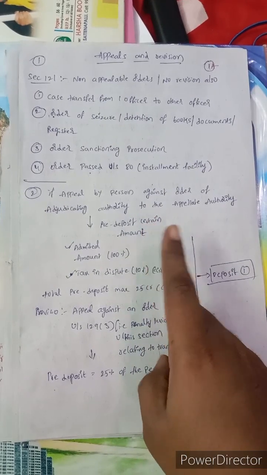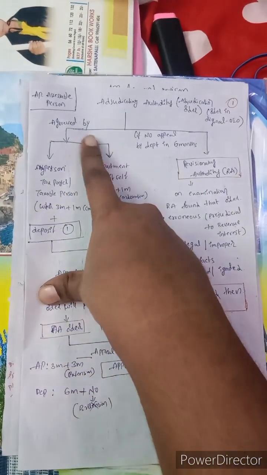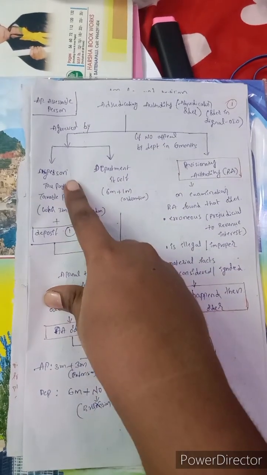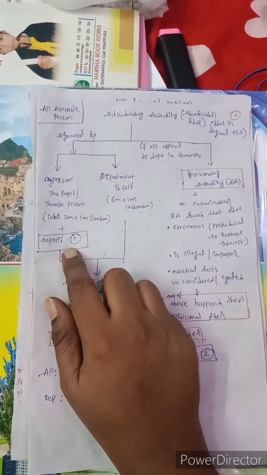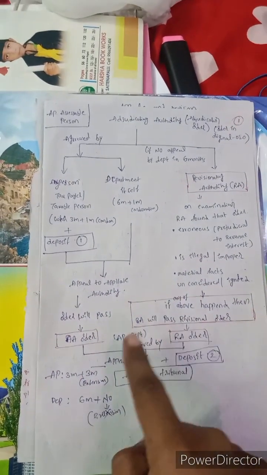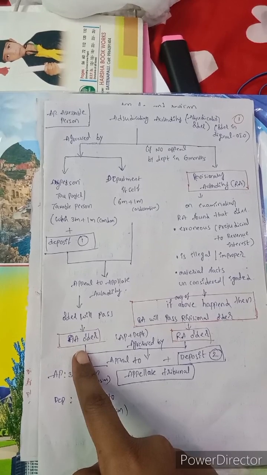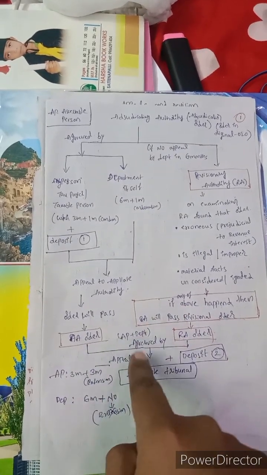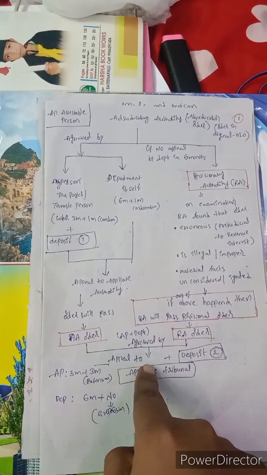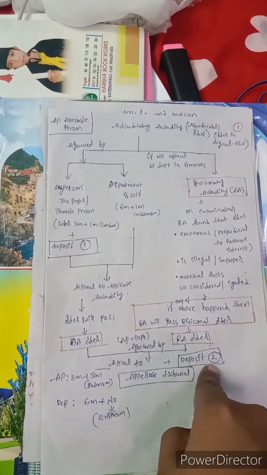Again, when we see that flow, we have two places for deposits, right? What are those? Against the order of the adjudicating authority, any person or taxpayer makes deposit one when appealing to the appellate authority. And again, aggrieved by the appellate authority's order or a revisionary order, if they have to appeal to the appellate tribunal, they have to file it along with deposit two. So these two deposits, we are going to see how much amount we have to deposit.